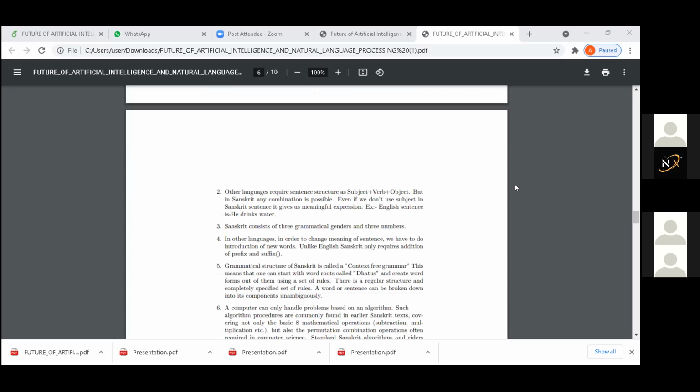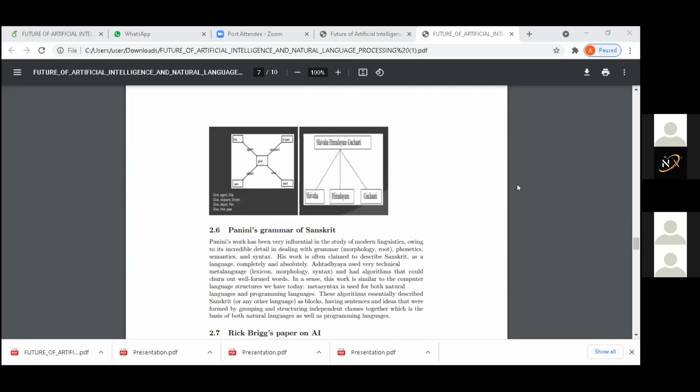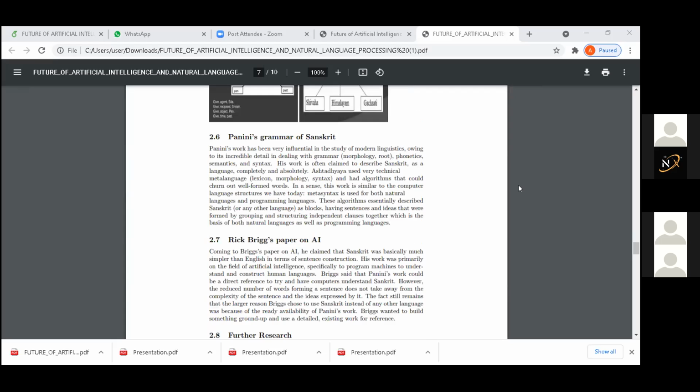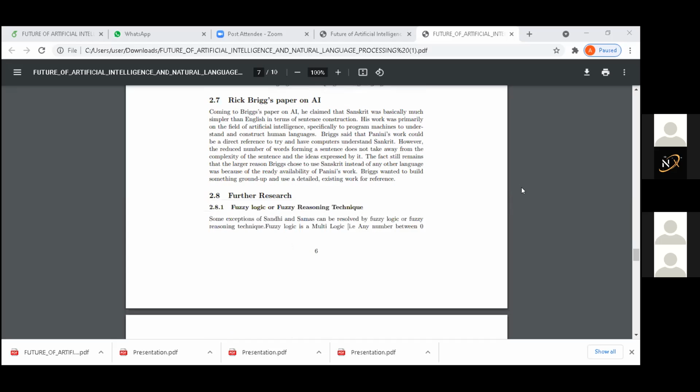And then Panini's grammar of Sanskrit. And we have mentioned Rick Briggs's paper. He was a person from NASA, and this whole journey of Sanskrit as NLP started from him. He published a paper in 1985, which was based on knowledge representation of English and Sanskrit, showing how Sanskrit knowledge representation is better than English. So that was all about Rick Briggs's paper on artificial intelligence.